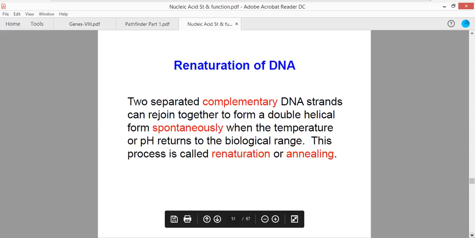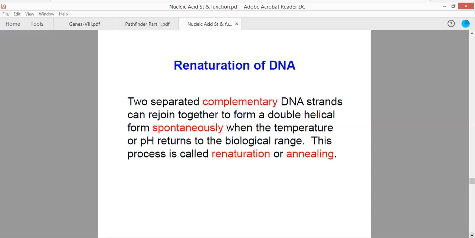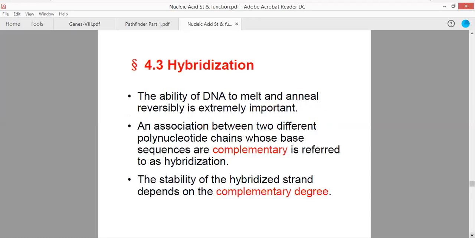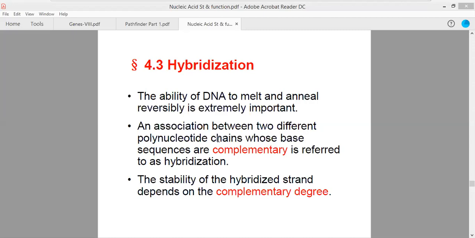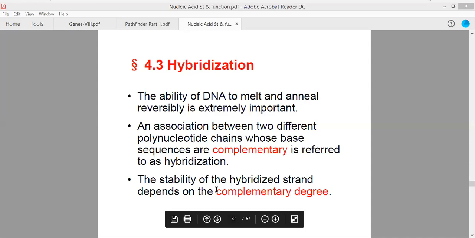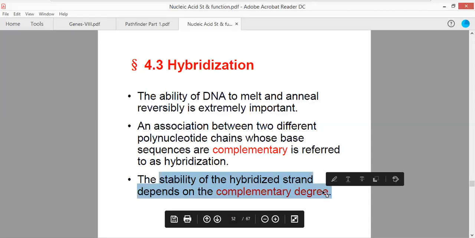Once the two strands of the DNA have been completely separated from each other, they can also spontaneously re-anneal. Re-annealing is also referred to as a hybridization experiment. An association between two different polynucleotide chains whose base sequences are complementary is referred to as hybridization. And the percentage of hybridization is referred to as the complementary degree, that is, how much of the DNA is able to hybridize.